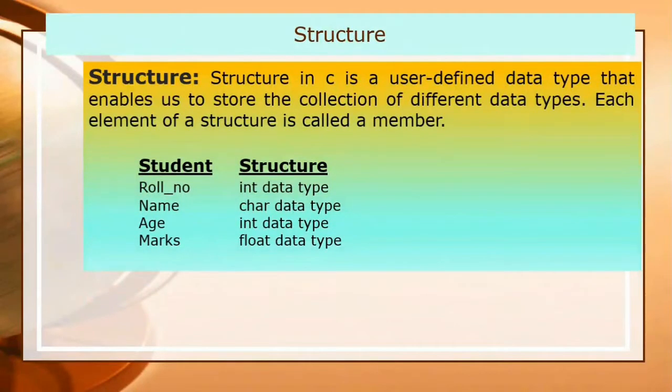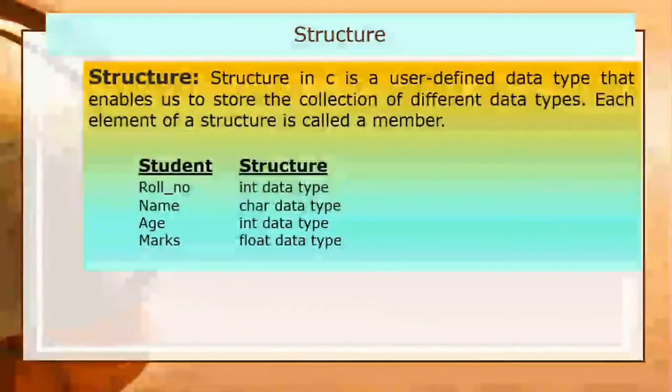Structure is a collection of heterogeneous type of data, that is, different types of data. The various individual data components in a structure can be accessed and processed separately. A structure is a collection of variables referenced under one name, providing a convenient means of keeping related information together. A structure declaration forms a template that may be used to create a structure object.